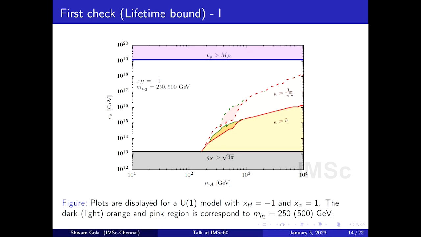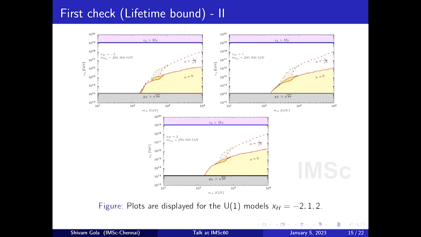There is a colored region you see, and there is a white portion you see. The colored region basically says the disallowed region from theories and experiments, on observation or from the model. The white portion is where the model says there is certain parameter space which is allowed. This comes from the lifetime bound. So the model is telling us that dark matter in this white portion is allowed by the lifetime constraint. This is done for certain benchmarks which you see.